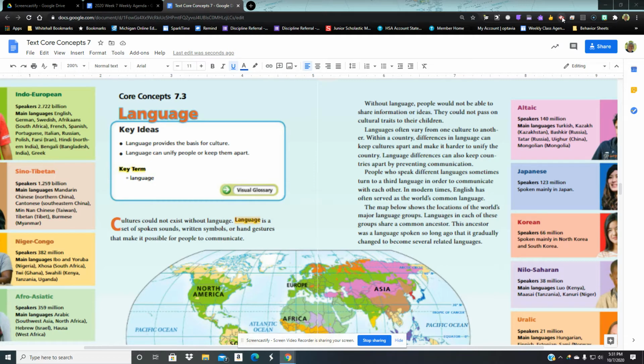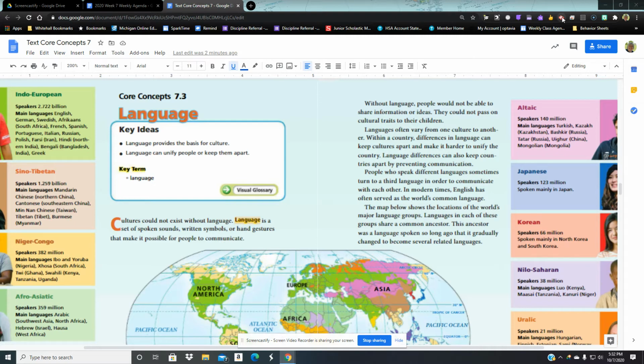They could not pass on cultural traits to their children. We use language to teach the next generation those cultural traits. Languages often vary from one culture to another. Within a culture, differences in language can keep groups apart and make it harder to unify the country. Language differences can also keep countries apart by preventing communication.